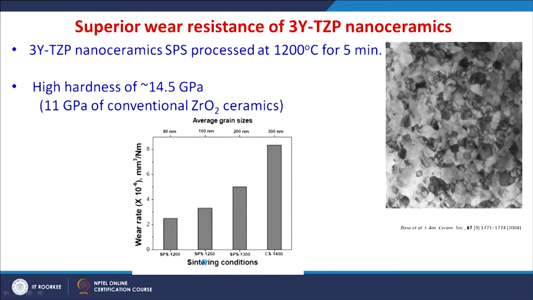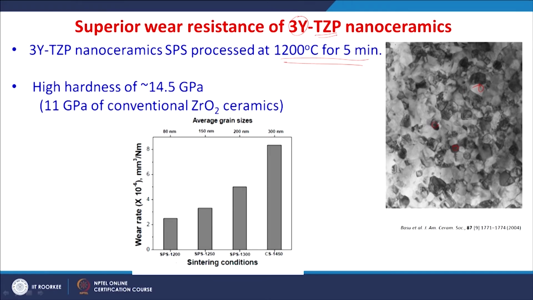Finally, one example to show the wear resistance of this tetragonal zirconia polycrystalline material. This zirconia is stabilized by 3% yttria, and this was processed by spark plasma sintering at 1200 Celsius for 5 minutes, and you can see the grain size is around 80 to 100 nanometers. A higher hardness of around 14.5 gigapascal is achieved for the nanoceramics, and monolithic zirconia ceramic generally has a hardness of around 11 GPa.